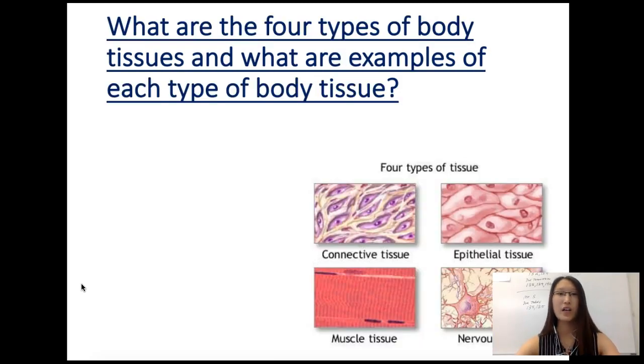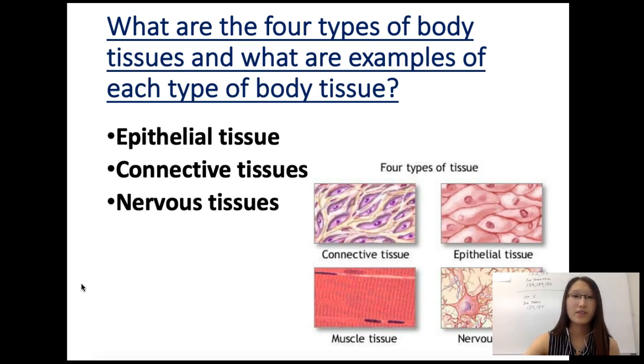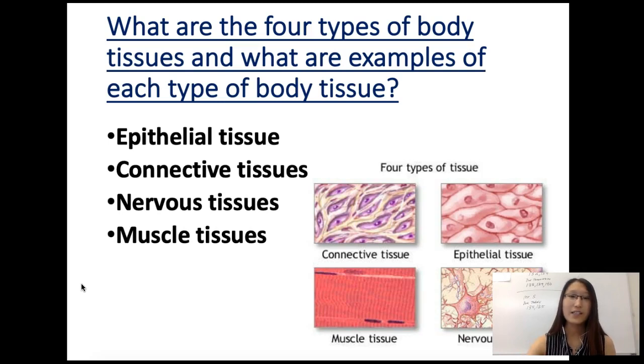And then we want to talk about the four different types of tissues. There is the epithelial tissue, connective tissue, nervous tissue, and muscle tissue. It's easy for you to understand what the nervous tissue is. That's just your neurons all throughout your body and in your brain. And then you have the muscle tissues. Those are your muscles. So most of you guys are athletes, so you understand how muscles work.